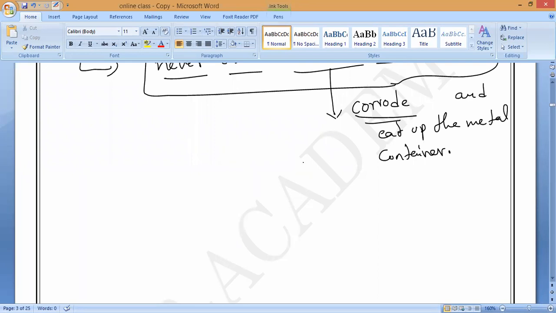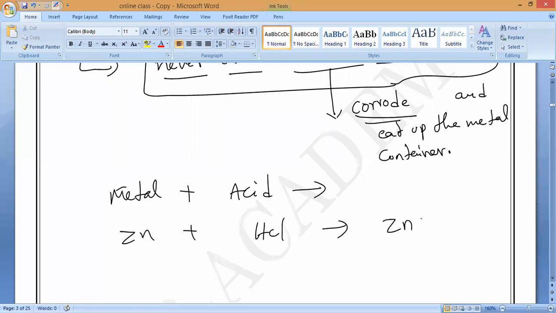Metals react with acids. What are the products? Please remember this property. Metal plus acid, what will form? For example, zinc plus acid gives salt, zinc chloride, plus hydrogen gas. Salt plus hydrogen gas is the common thing.